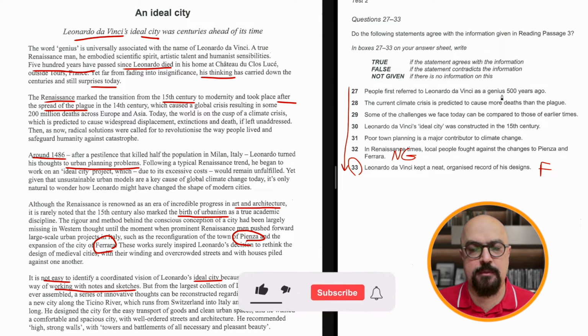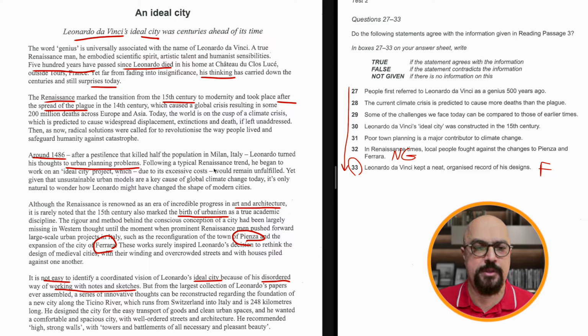What about this number, 500 years ago? 500 years ago, that would be 5 centuries ago. People first referred to as genius 500 years ago. Genius. I don't know. I don't have any evidence. Okay. 500 years ago. Yes. 500 years have passed since Leonardo da Vinci died in his home.